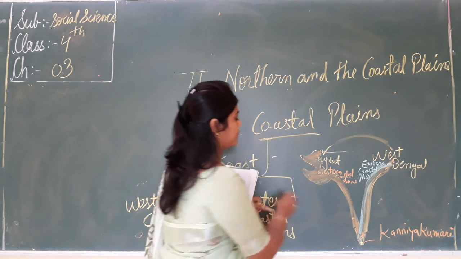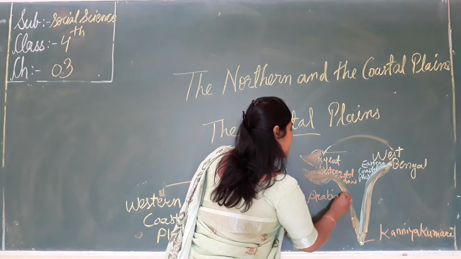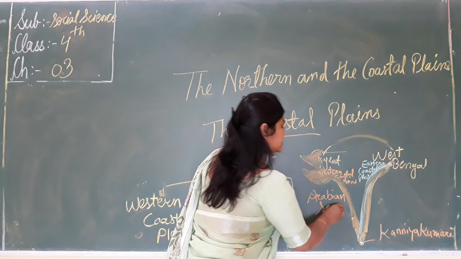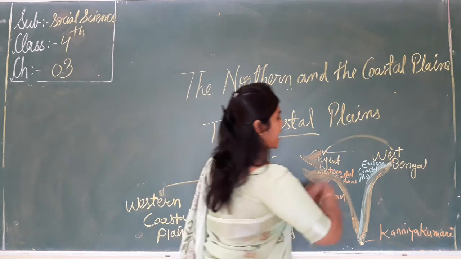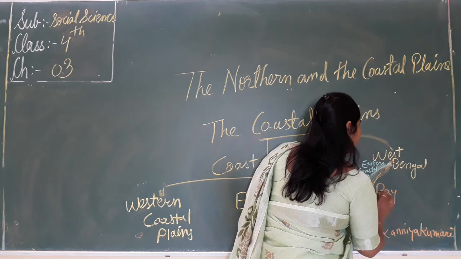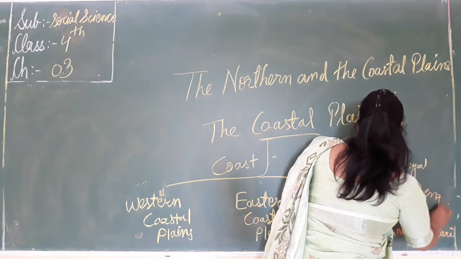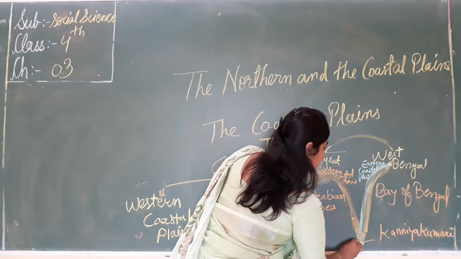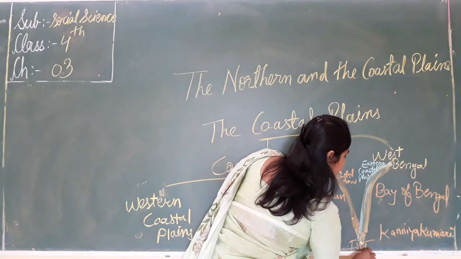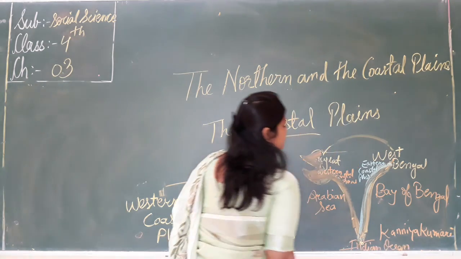And here is the Arabian Sea in the west, and in the east is the Bay of Bengal. And at the south, which ocean is there? The Indian Ocean.